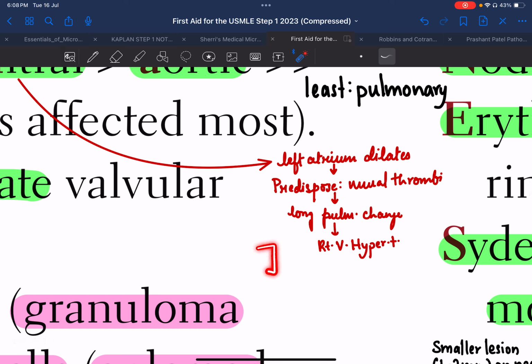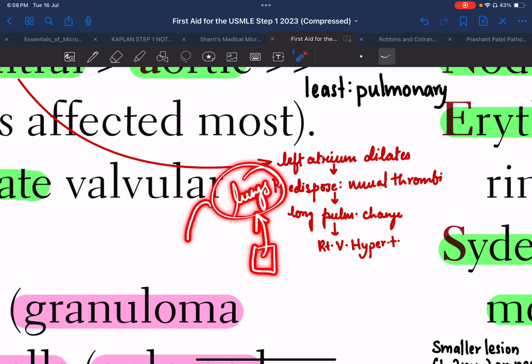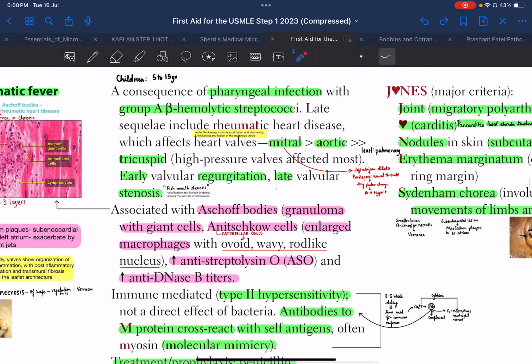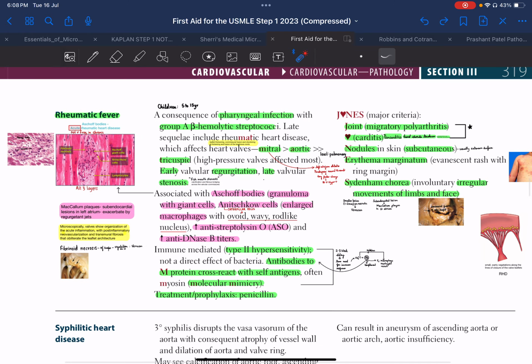Now, if my left atrium was getting affected, the lungs are getting affected. And if the lungs are getting affected, eventually my right ventricle will get affected. Since the blood keeps backing up, the blood will back up into the right ventricle also, and it will lead to right ventricular hypertrophy. Okay, so we have talked all about this.